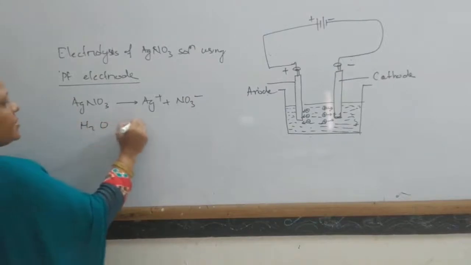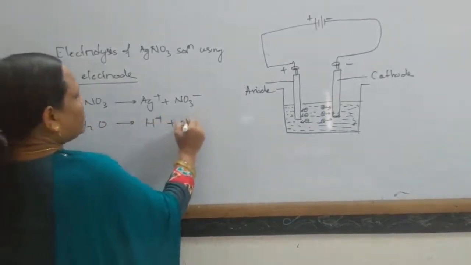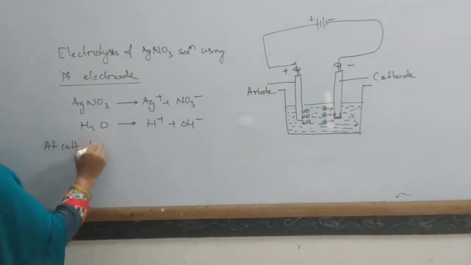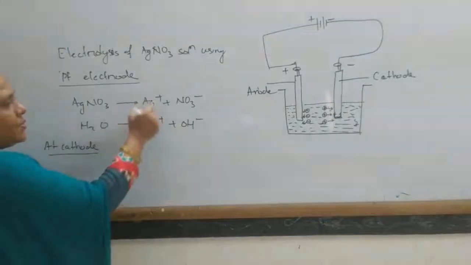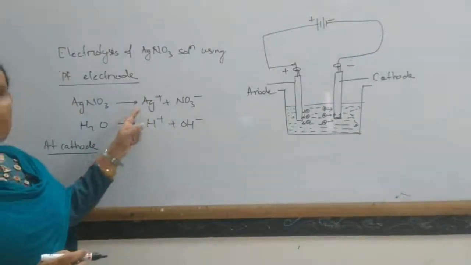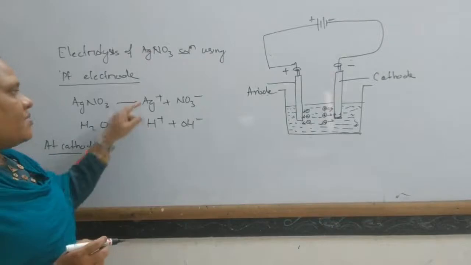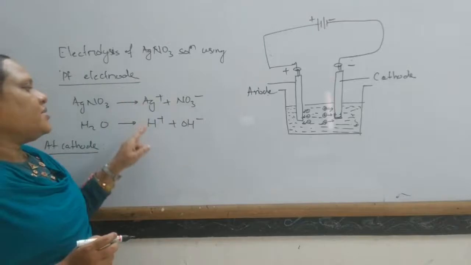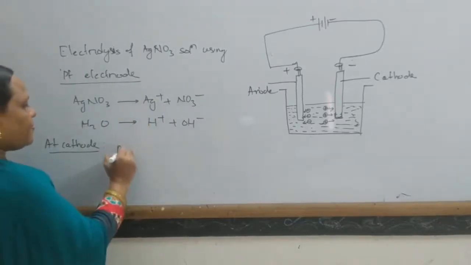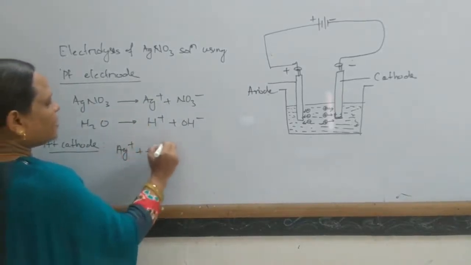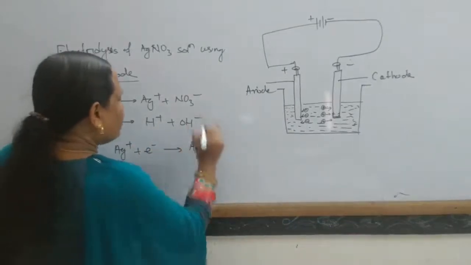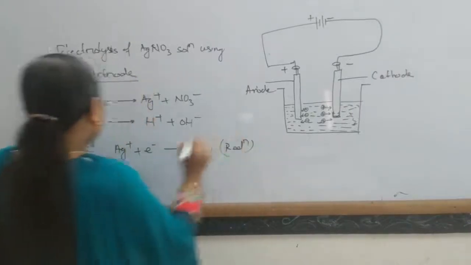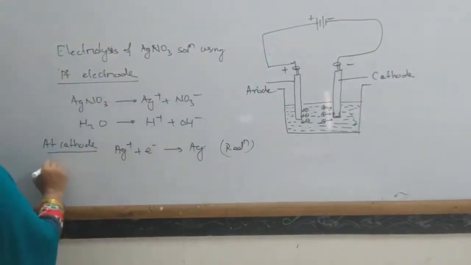Similarly, water gives H+ and OH-. At the cathode, there are two cations, Ag+ and H+. Among them, Ag+ has lower discharge potential. It will preferentially discharge over the H+ ion. In this way, Ag+ plus an electron gives silver. Here, reduction takes place. This is the primary change.